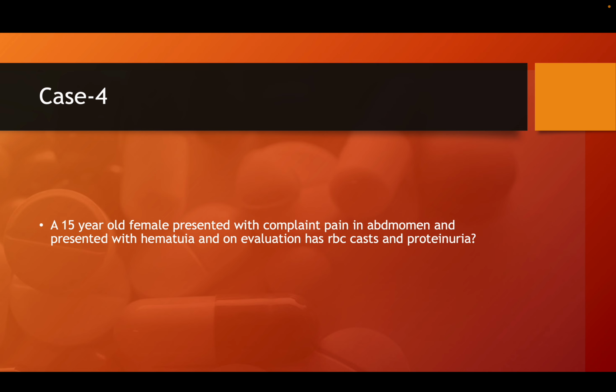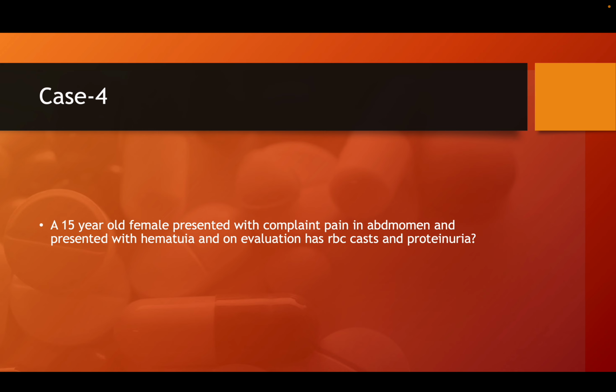But this patient presented with abdominal pain, and also if you ask for history, you need to check for a rash on the buttock. That is a classic case of Henoch-Schönlein purpura, that is IgA nephropathy. So this might be a case of Henoch-Schönlein purpura presenting as IgA nephropathy. So what is the significance of RBCs?